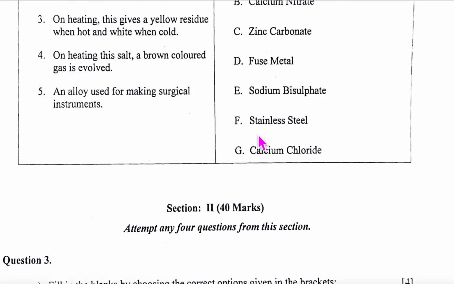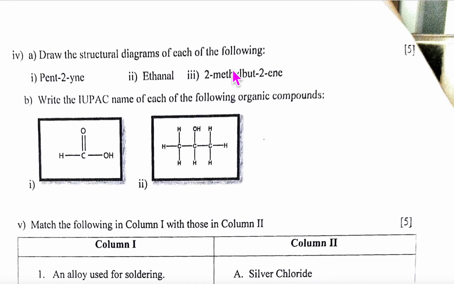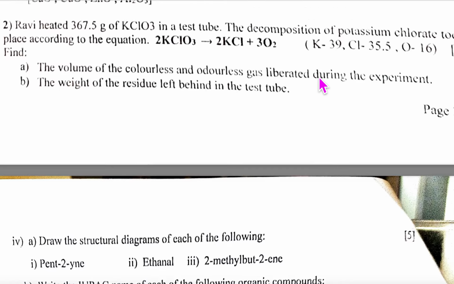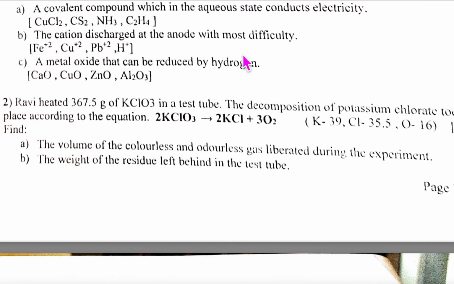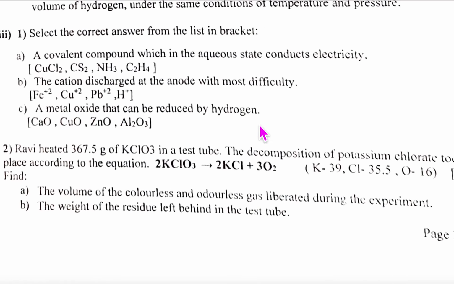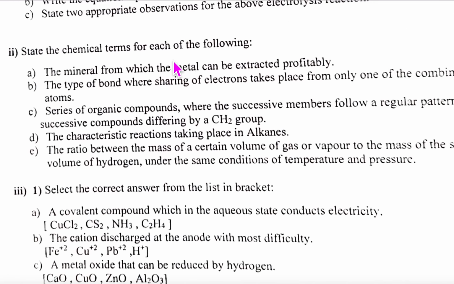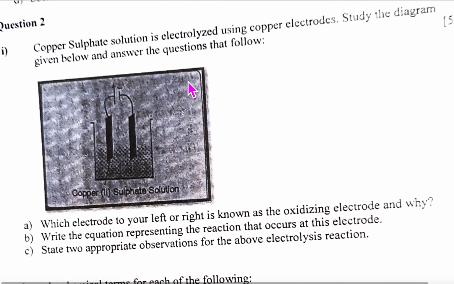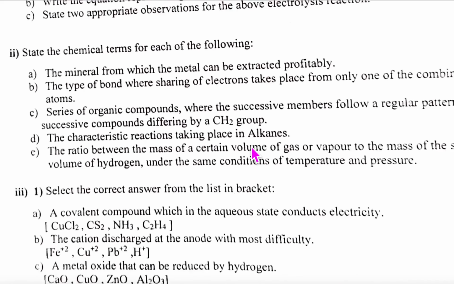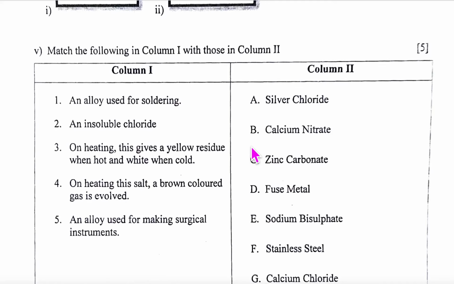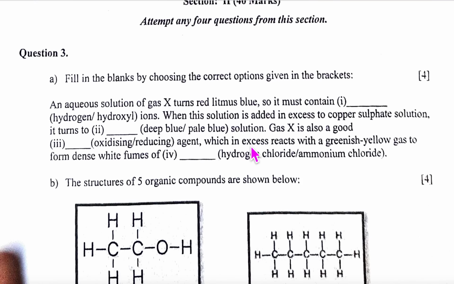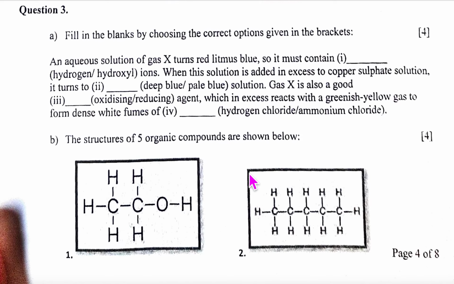Have you finished section 1? Section 1 is 40. Just check how many marks you would have got here. Can you see this is 5 and here again the second part and there's this question 2. Count on 40 and write those marks. Do you want me to continue with this? Yes, ma'am. Okay.